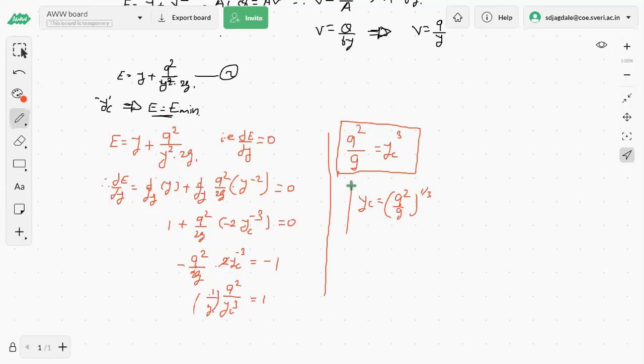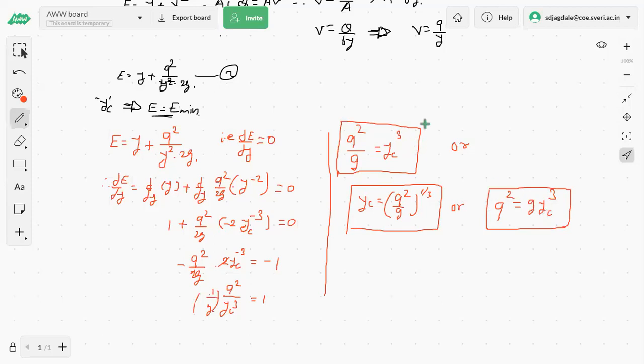If you want to have a relation in terms of q, then we will have the equation q square is equal to g into yc cube. Again, if we take the square root of the same, then we will have q equal to yc into root g.